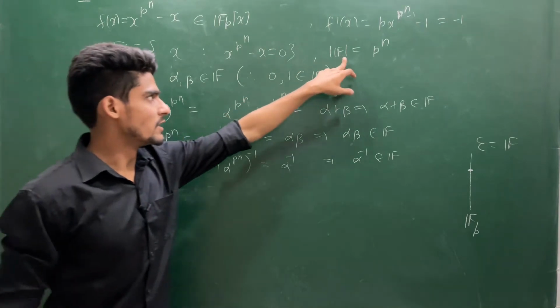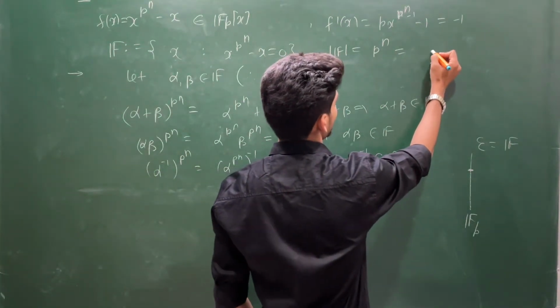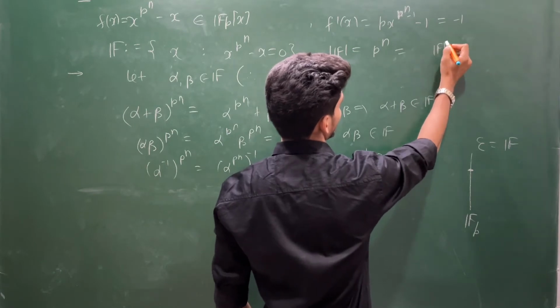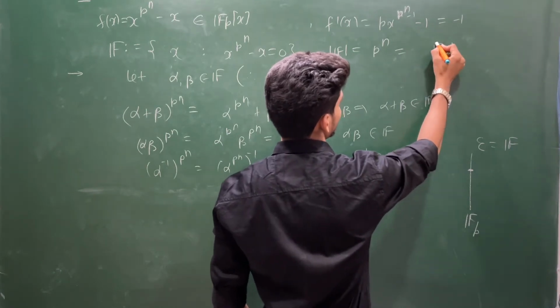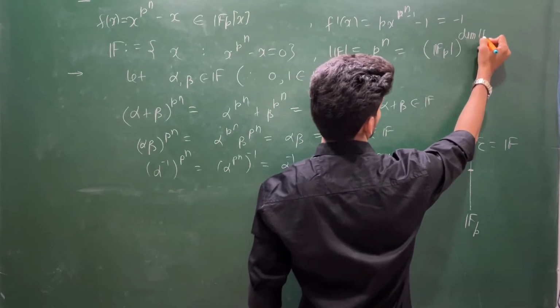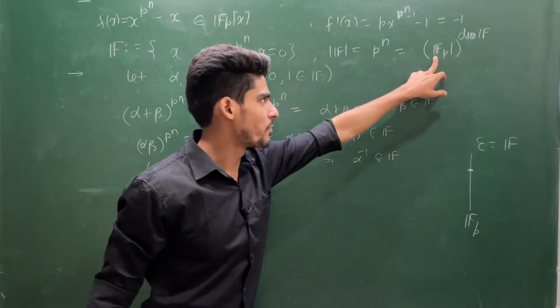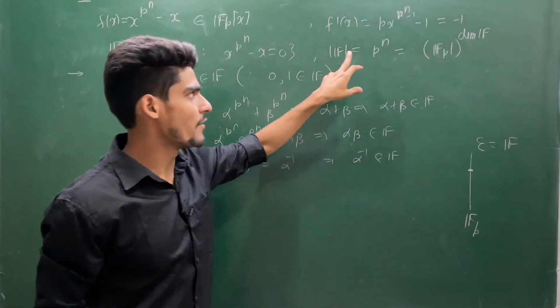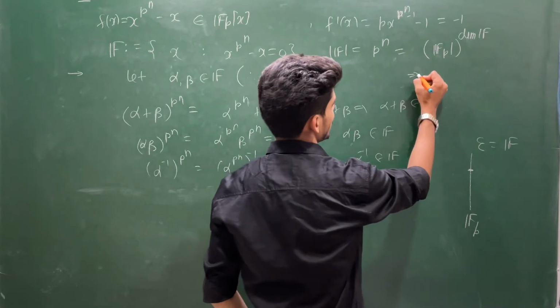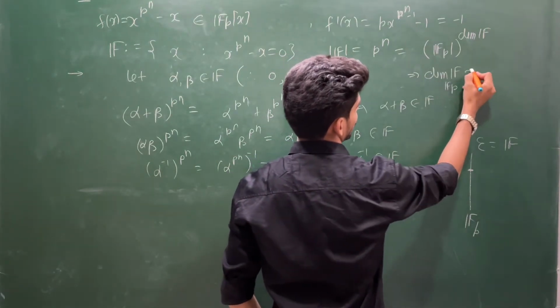The cardinality of this field is p^n. In linear algebra we have seen this is the same as the cardinality of the base field to the power of the dimension of your vector space. F_p has p elements, so the dimension of F over F_p is n.